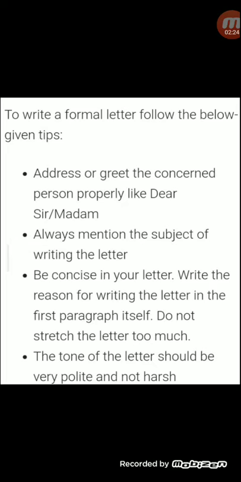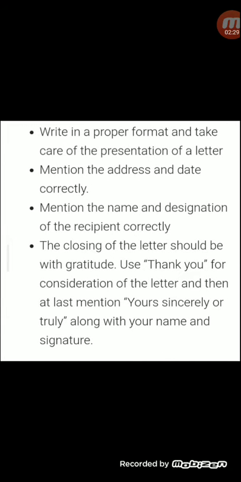The tone of the letter should be very polite and not harsh or rude. Write in a proper format. Take care of presentation. Means your presentation of the letter has to be beautiful. Mention address and date correctly. Name and designation also has to be mentioned correctly, of a receiver also. The closing of the letter should be gratitude, like thank you for consideration of letter. And then last mention yours sincerely or truly, along with your name and your signature.